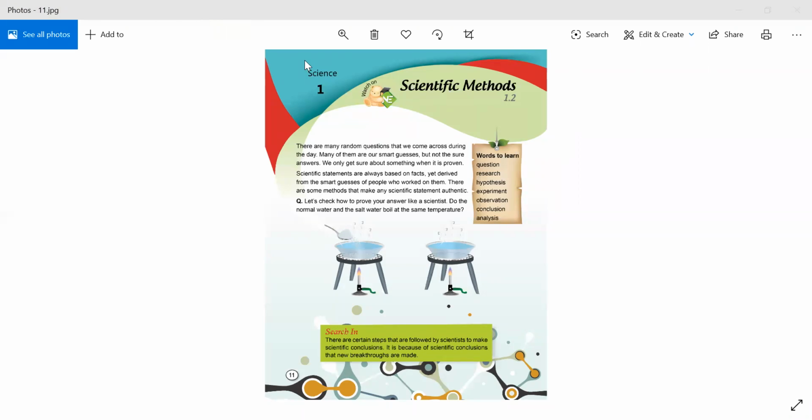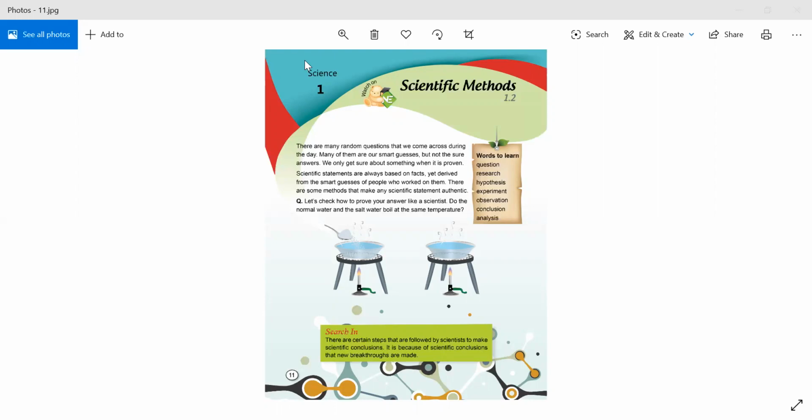And scientific statements are always based on facts. However, they are derived from the smart guesses of people who worked on them. It means that the scientists who have worked on them are basically based on the facts. And there are some methods that make any scientific statements authentic. It means correct. So the question is, let's check how to prove your answer like a scientist.